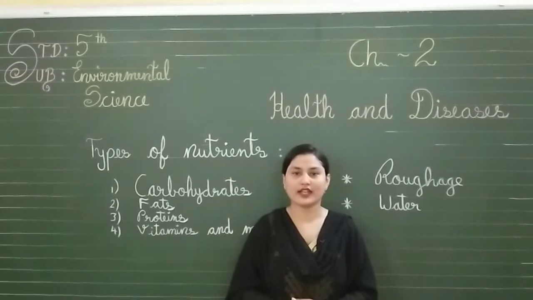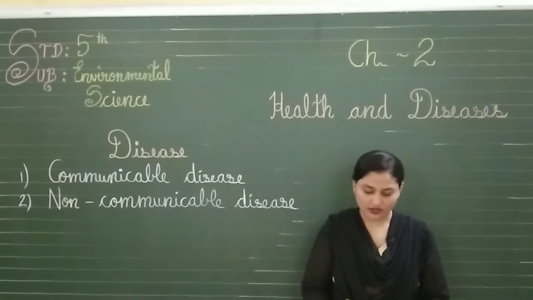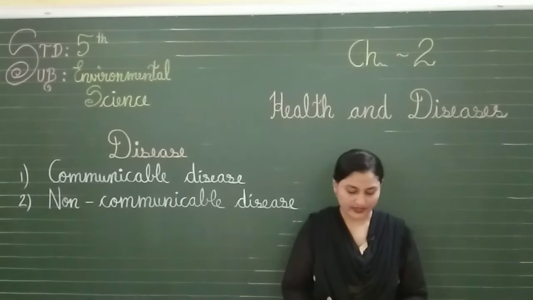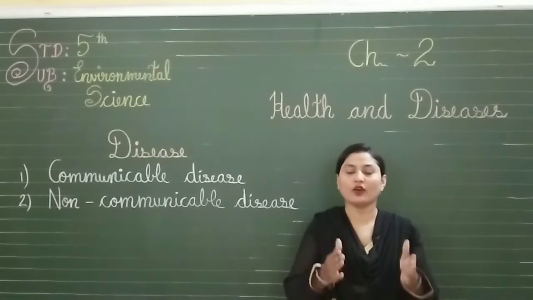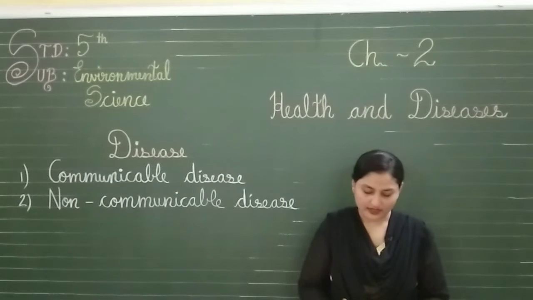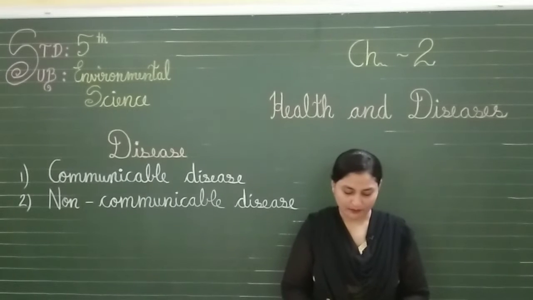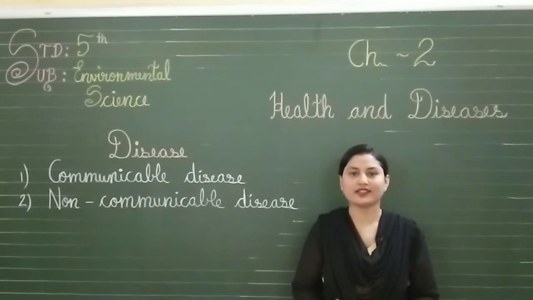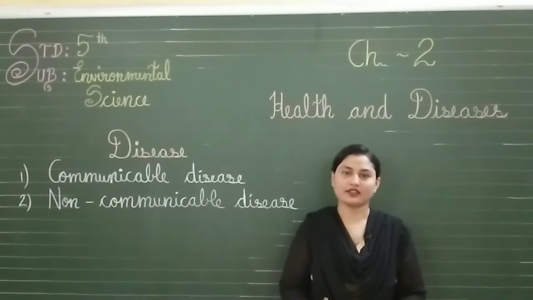Now let's move to the next topic, that is disease. Disease is a particular abnormal condition, a disorder of a structure or function that affects a part or the whole of an organism. So disease means one part of our body is affected and the whole body suffers because of that part. It affects the normal functioning of the body. Some diseases are caused due to improper functioning of body parts, like arthritis, diabetes and some other diseases.